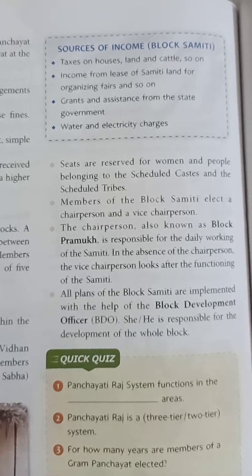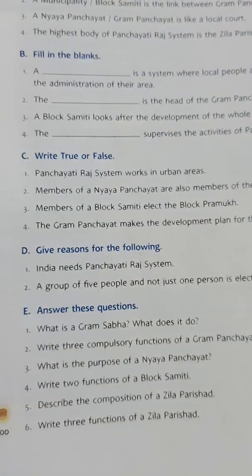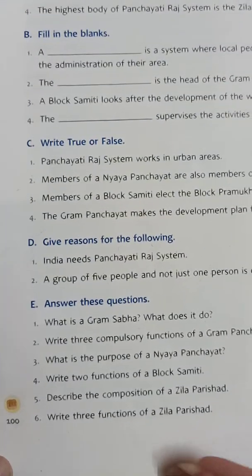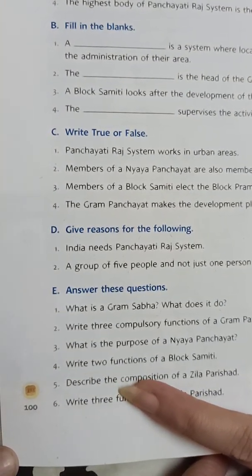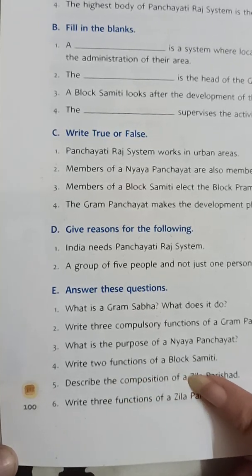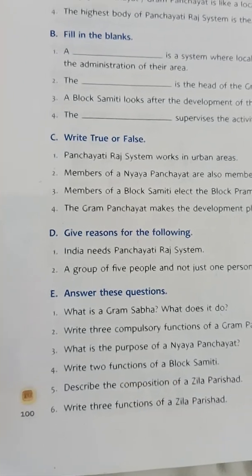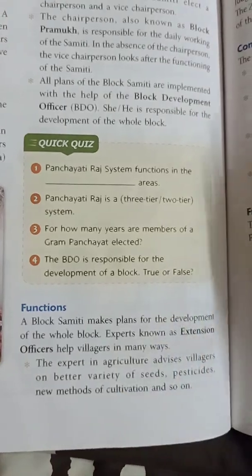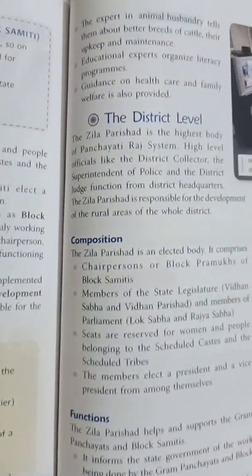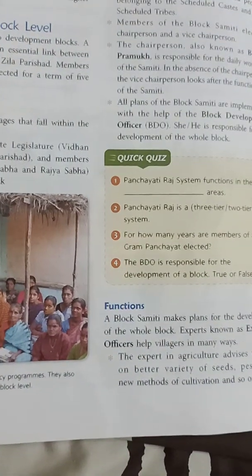Now come to the question answers. Come to page number 100, question 4 of exercise E. The first question is, write two functions of a block committee. You can find the answer on page number 98 and 99 under the topic of functions. Here are the functions. The question is, write two functions, but you have to write all the functions.